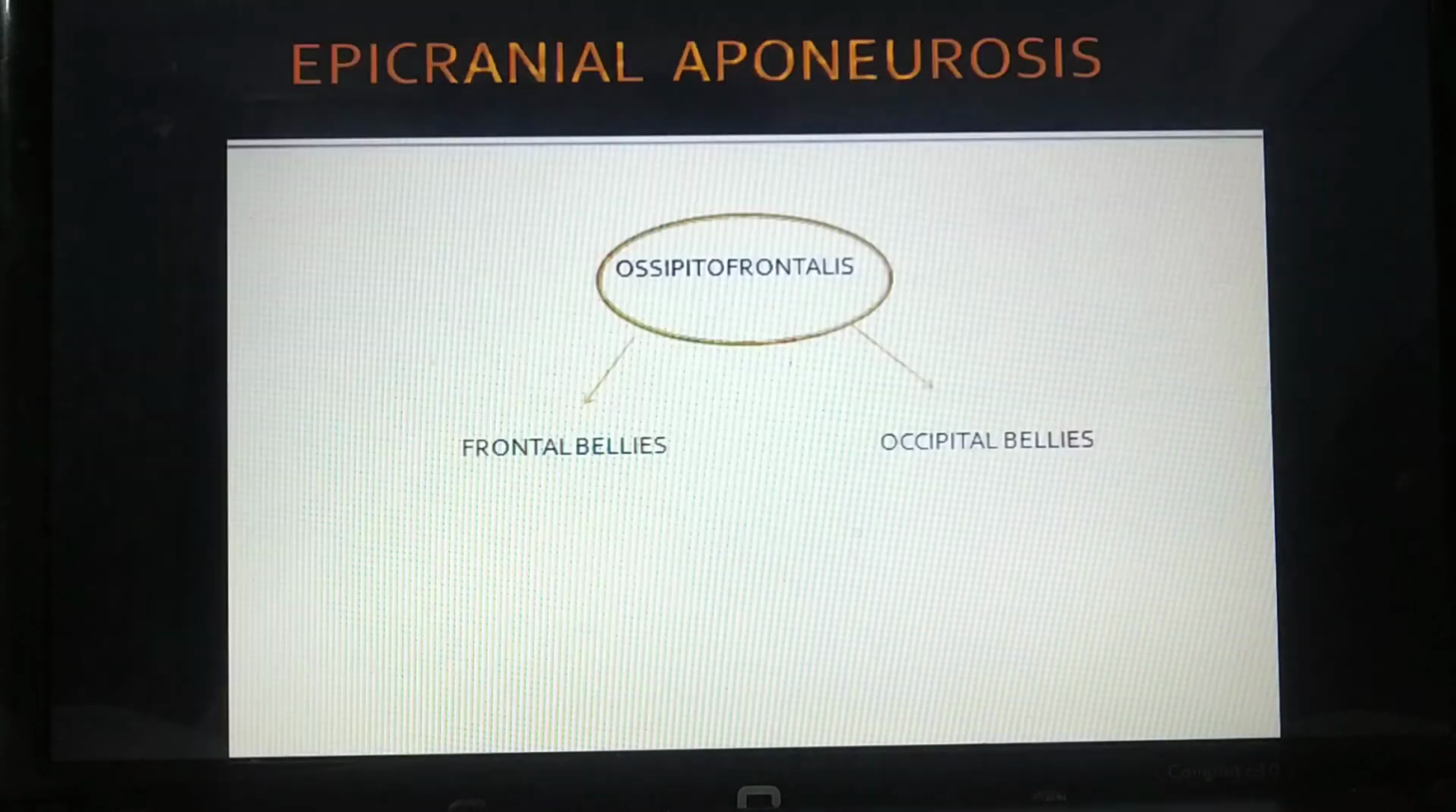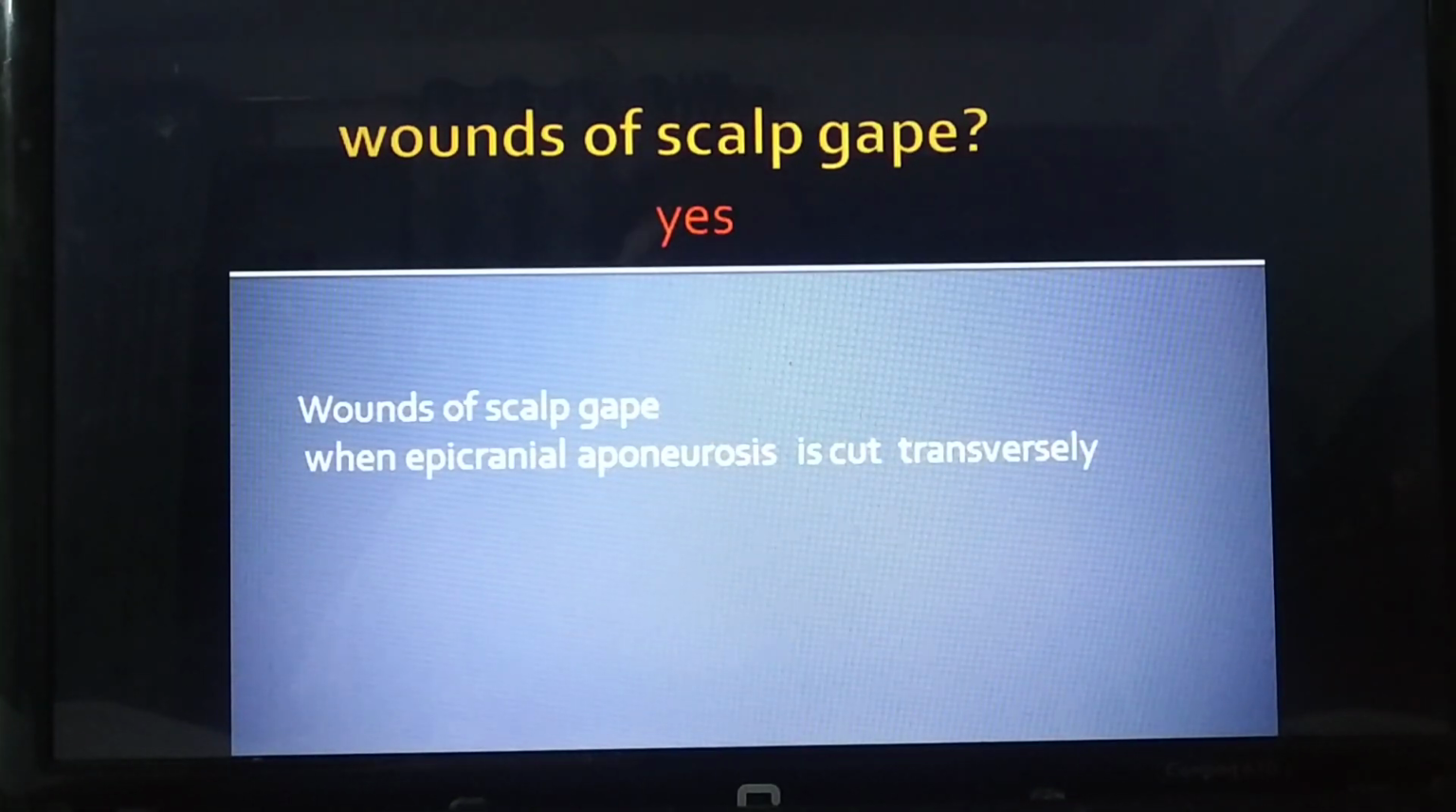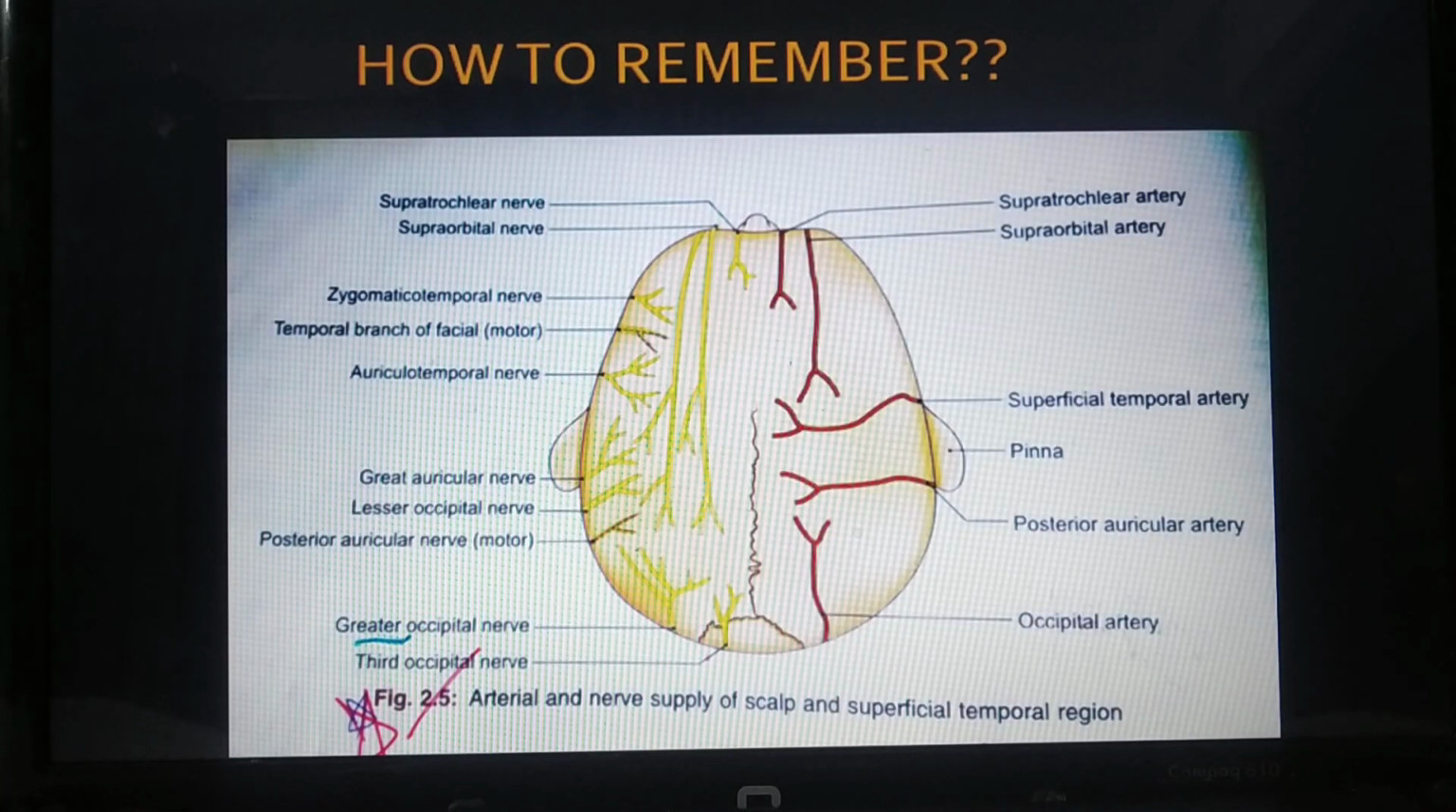Then we talk about whether wounds of scalp gape. This is a question that teachers generally ask. So the answer is yes. When do they gape? This is the second question that is generally asked. The wounds of scalp gape when the epicranial aponeurosis is cut transversely. So when there is a transverse cut in the epicranial aponeurosis, the chance of gape, that is a gap, occurs. So if you are asked whether wounds of scalp gape, the answer is yes, and now you know why.